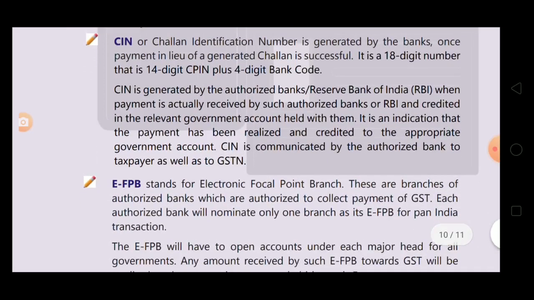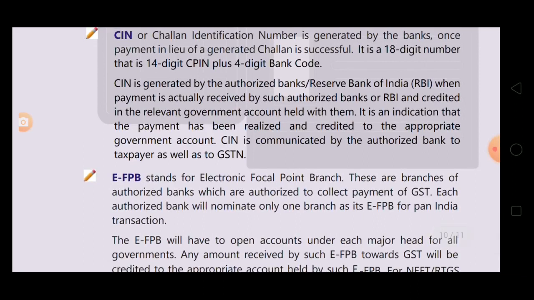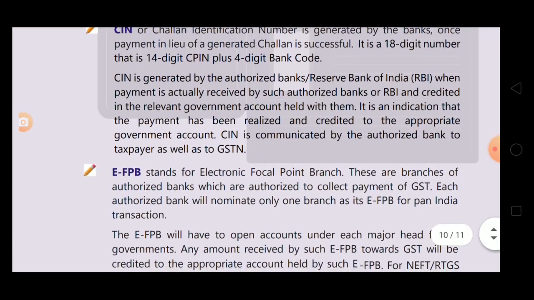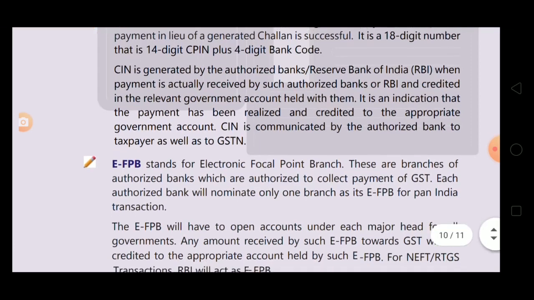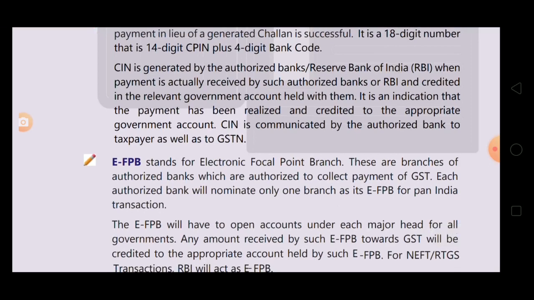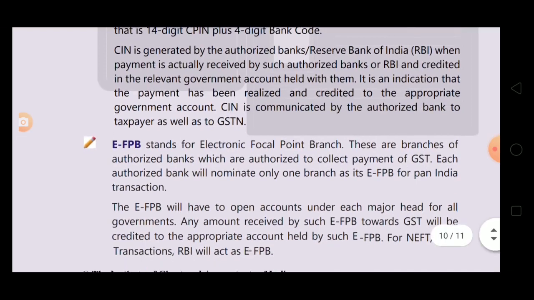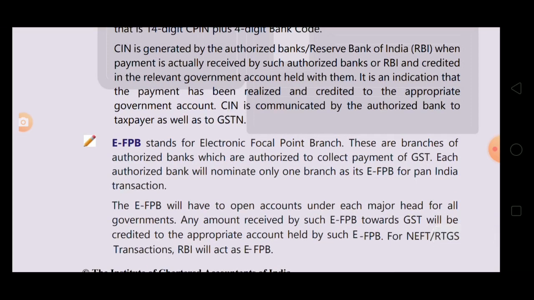CIN is generated by the authorized banks or RBI when payment is actually received by such authorized banks or RBI and credited in the relevant government account held with them. It is an indication that the payment has been realized and credited to the appropriate government account. CIN is communicated by the authorized bank to the taxpayer as well as to GST.